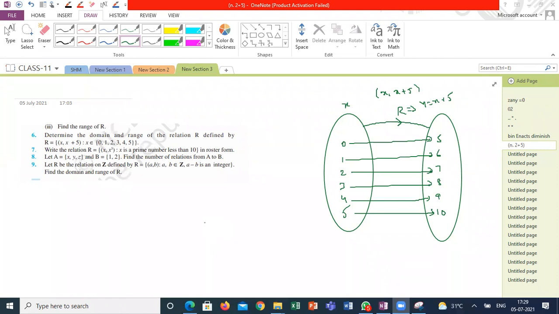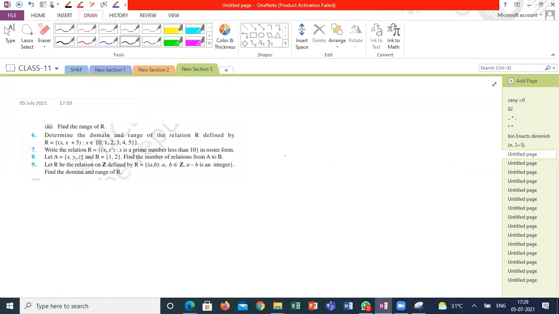And range is, so without the diagram also you can tell because he's not asking for the codomain. So domain is the first elements of the pairs: 0, 1, 2, 3, 4, 5. Range is 5, 6, 7, 8, 9, 10. Yeah. Next one.